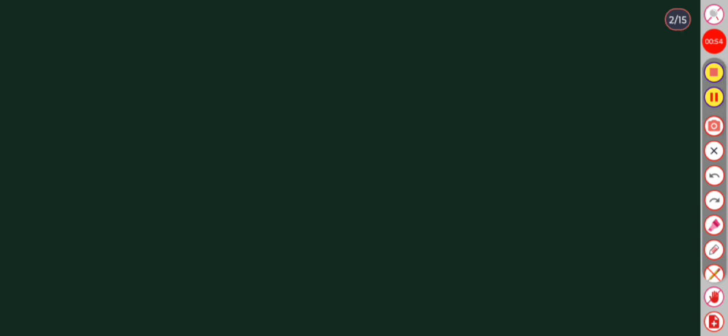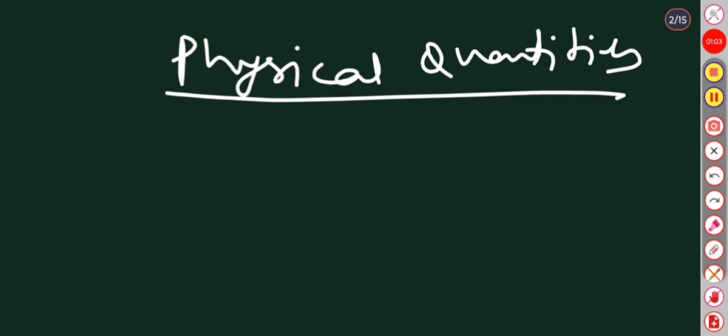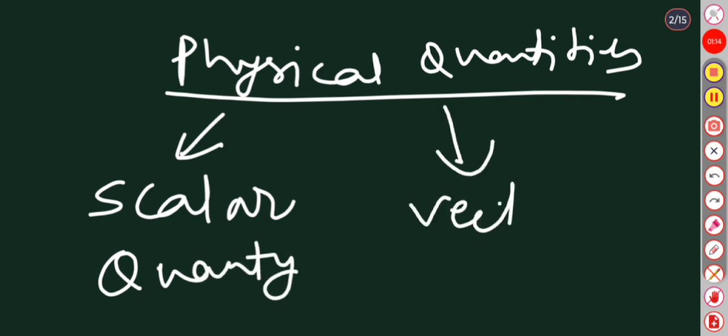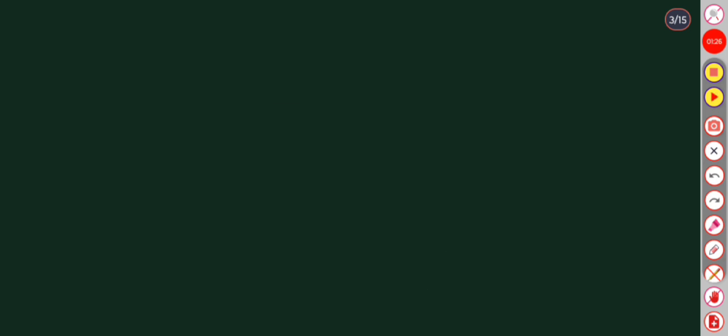There are two physical quantities. One is known as scalar quantity, and the second one is known as vector quantity. Now we shall discuss one by one what is scalar quantity and what is vector quantity.